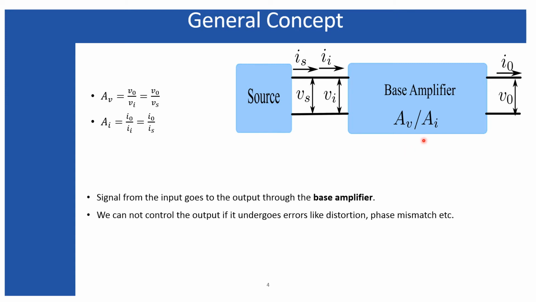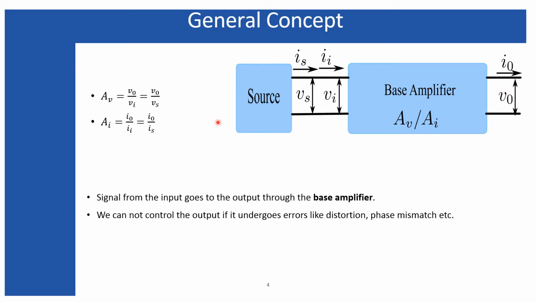However, such kind of amplifier can be considered as the base amplifier. So the base amplifier input voltage is Vi and the input current I have considered as Ii, but in this case since there is no other element, Vs will be equal to Vi and Is will be equal to Ii, and the base amplifier is producing the output voltage as V0 and output current as I0.